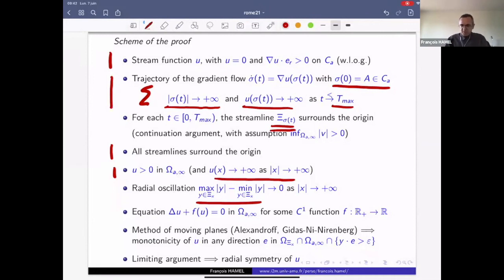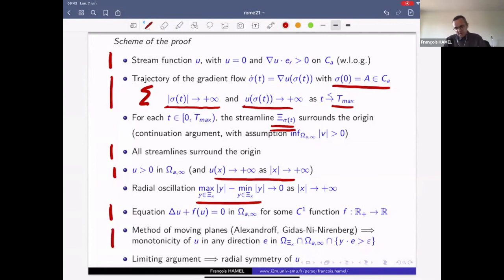We can also write the same type of elliptic equation as before for some C1 function f. The fact that f is C1 also plays a role because when we apply the moving plane method, we compare the function u with some reflection of itself, and we apply the maximum principle for the difference. And the fact that f is Lipschitz continuous implies that the 0th order coefficient of the equation satisfied by the difference is bounded. And this is somehow an optimal condition to apply the maximum principle to make the proof work.